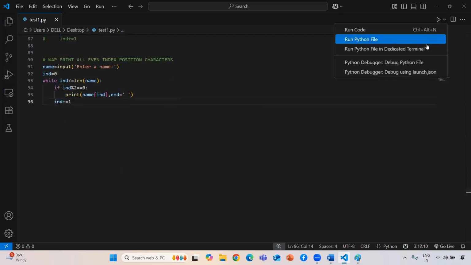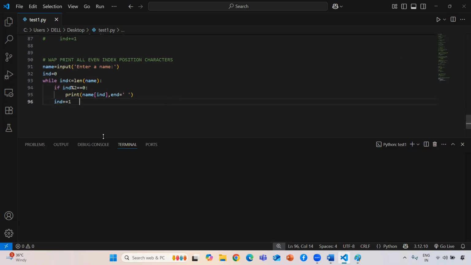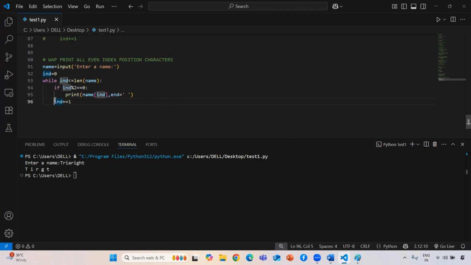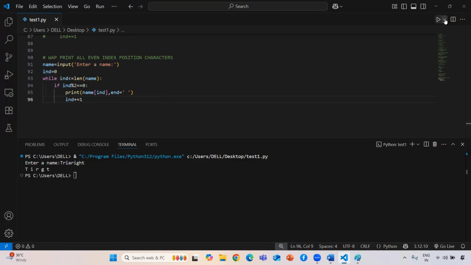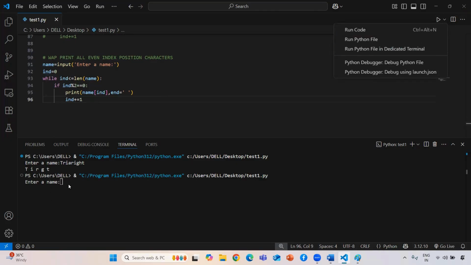So now if I'm going to run this one, it will start giving me output. So now guys, just see "prior right". So guys, just see it gives me all the even index positions. Guys, just see, if I'm keeping this updating value inside this one, it only prints T only.